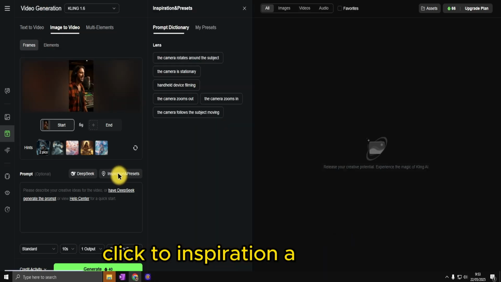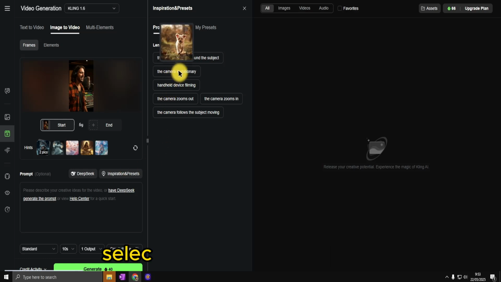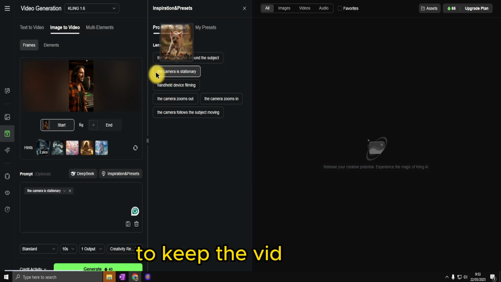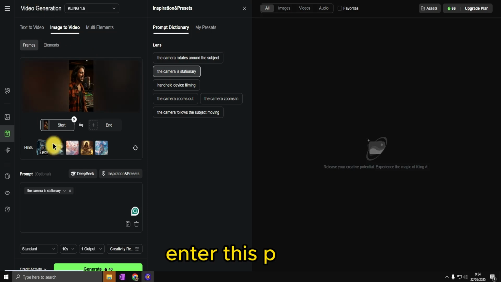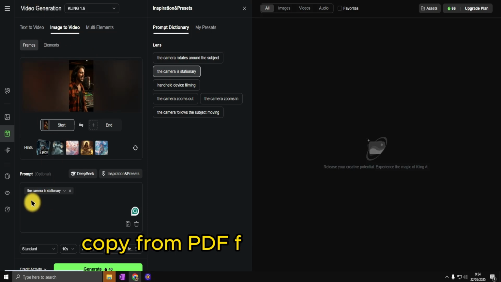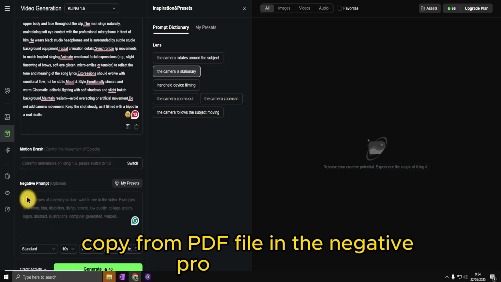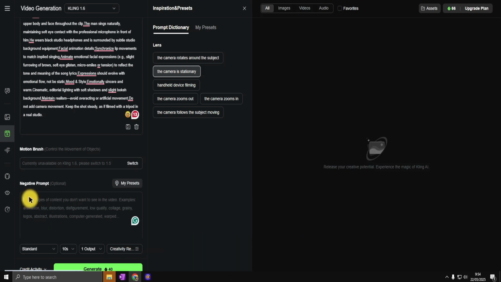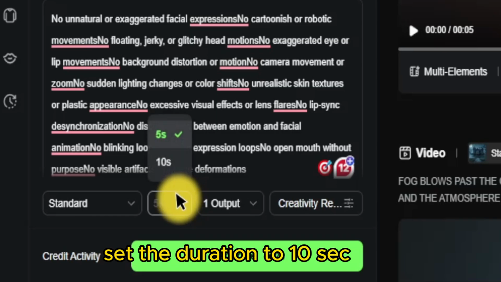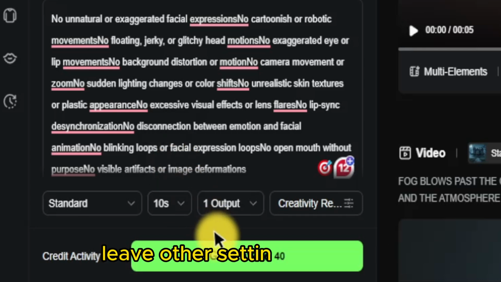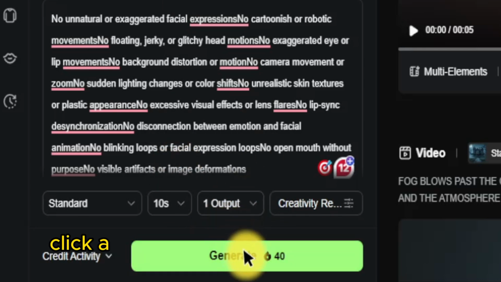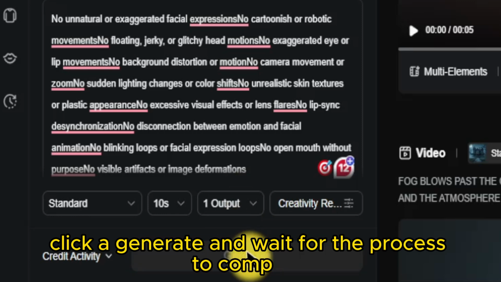Click on Inspiration and Presets. Select Camera Is Stationary to keep the video static. Enter this prompt. Copy from the PDF file. In the negative prompt section, enter this prompt. Set the duration to 10 seconds. Leave other settings by default. Click here, Generate and wait for the process to complete.